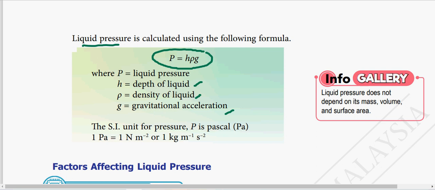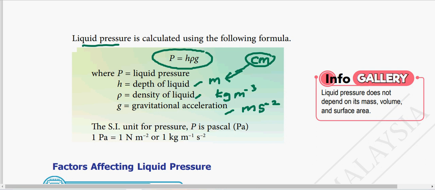And a reminder, when you want to use the formula, make sure the units that you use are standard units. What I mean is, if the density of the liquid is in kg per cubic meter, then the depth of the liquid also must be in meter, and the gravitational acceleration should be in meter per second squared. You cannot use depth of liquid in centimeter. The depth of the liquid must be in meter. If the given value is in centimeter, make sure you convert it to meter first. Then only can you calculate directly using the formula.